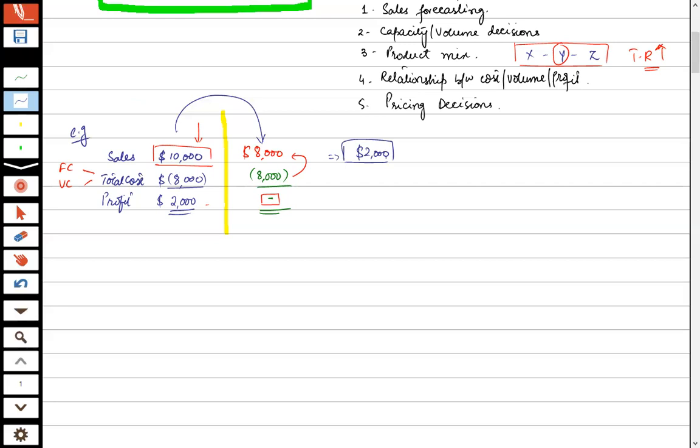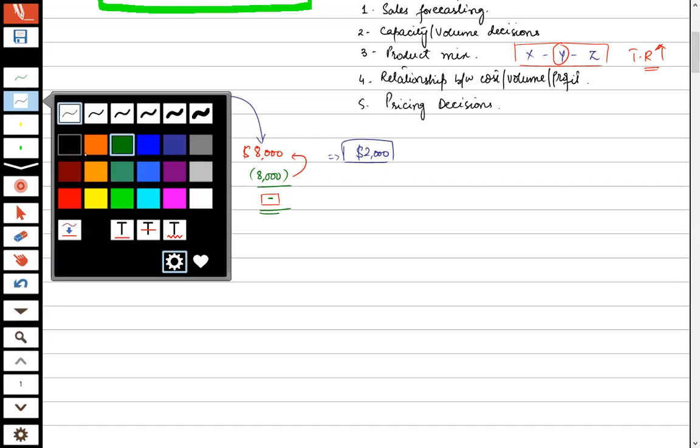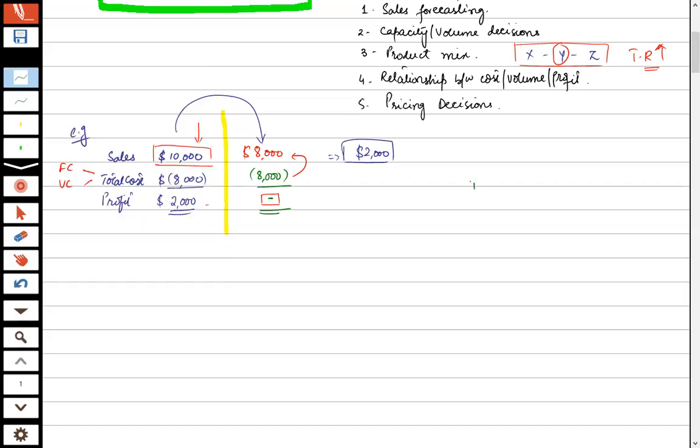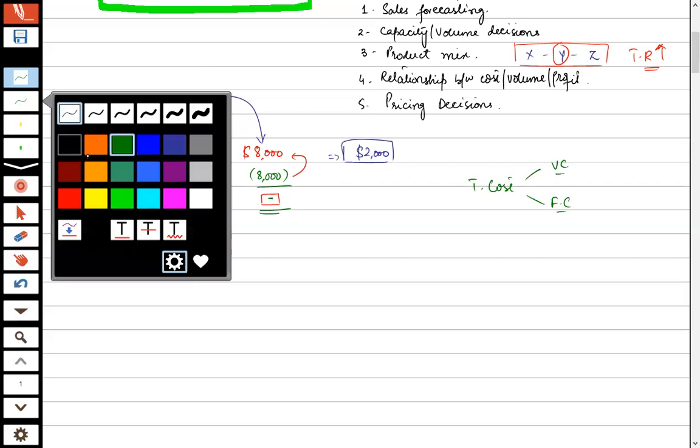Now, for analysis of break-even or for managerial accounting, what do organizations do? Organizations break down their total cost into variable cost and fixed cost. Why?